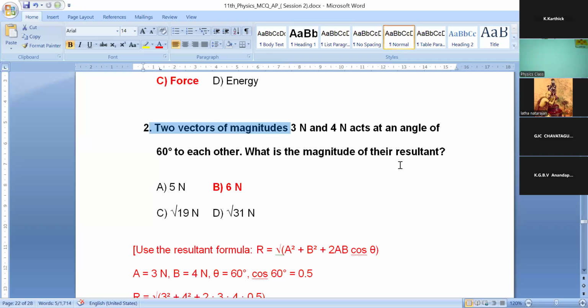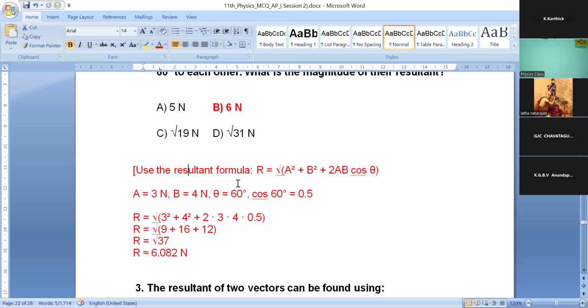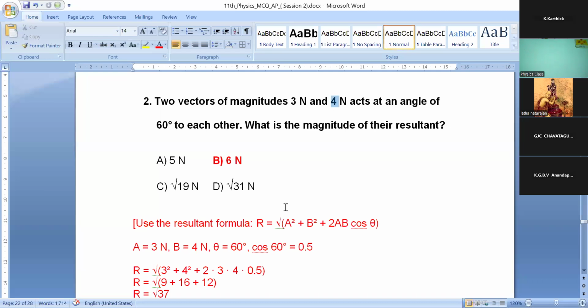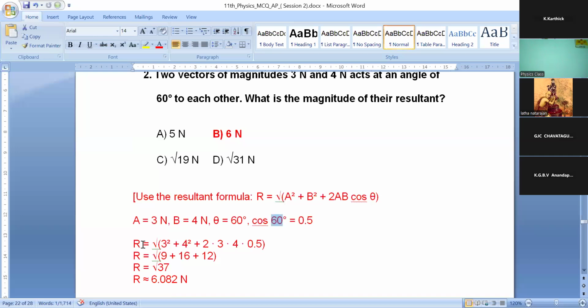Second question. The two vectors of magnitude 3 Newton, 4 Newton act at an angle 60 degree to each other. What is the magnitude of the resultant? Resultant formula, already you know, R is equal to root of a square plus b square plus 2ab cos theta. Here a is 3 Newton, b is 4 Newton, angle theta 60 degree. So cos 60 is 0.5. Put those values in that equation: root of 3 square plus 4 square plus 2 into 3 into 4 into cos 60 degree 0.5.